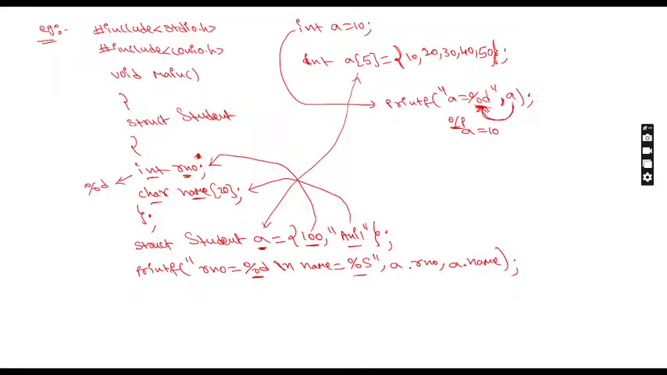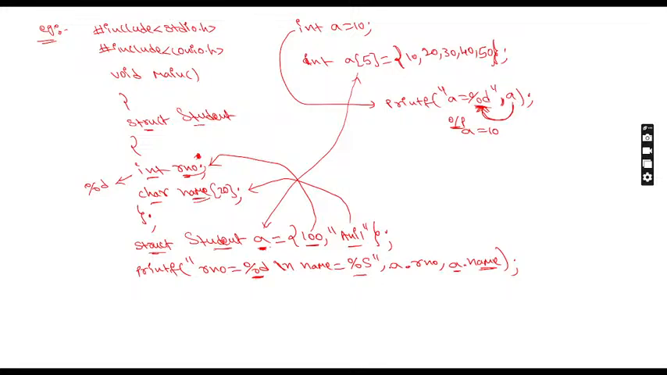So got clarity now? A dot rule number means the rule number which is present in A. A means what? Student. It will go to student, and in this student the rule number value will be printed here. Okay. So A dot name means what? Name is a variable which is present in A. A means which variable? The student variable. And what is student? Student is a structure. It will go to the structure student and it will access the name.